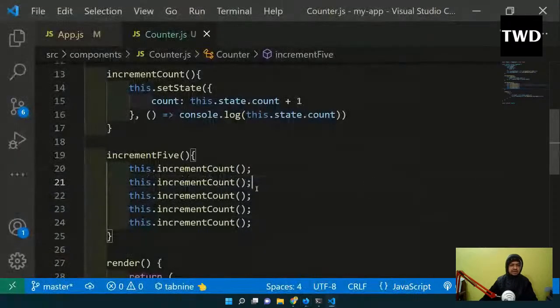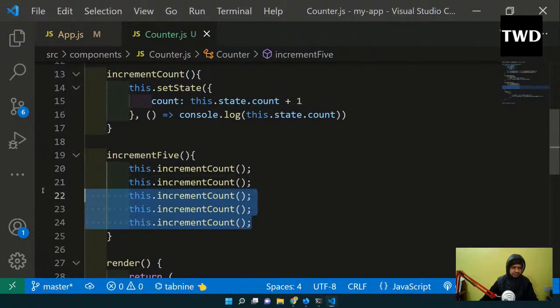This is happening because of React. See what React sees. Here I'm calling this function a lot of times, so this.setState is happening at a much faster rate. When this happens, React, for performance optimization, will do a single update only. So in this kind of case, we need to do a special thing.